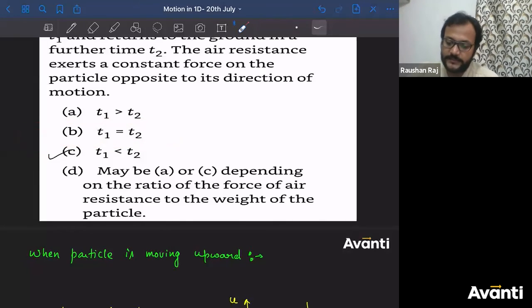If air resistance has been neglected, then option B will be the correct answer. If constant air resistance has been used here, then this will be the correct answer. One more thing, it should be constant. It should not be like air resistance acts on the particle and we don't know its value. If you don't know the value, you cannot use the equation of motion, so finding that answer will be very, very difficult. But it says air resistance exerts a constant force. That means we can use it.